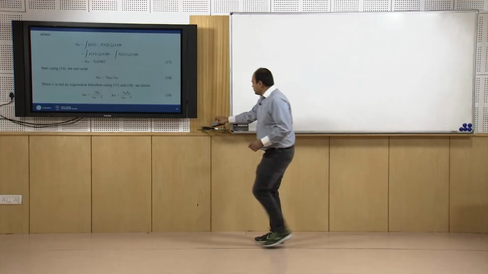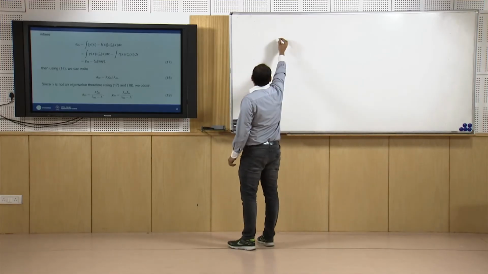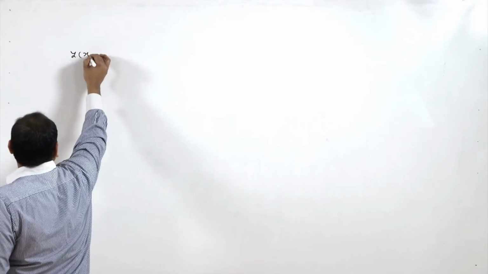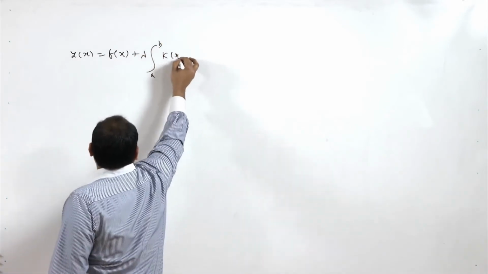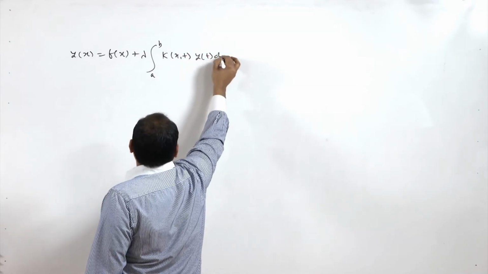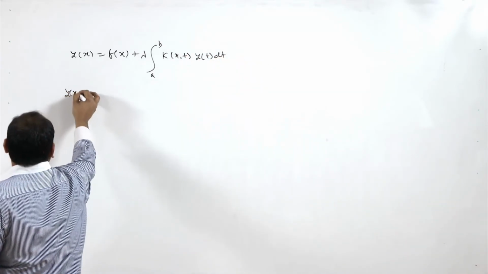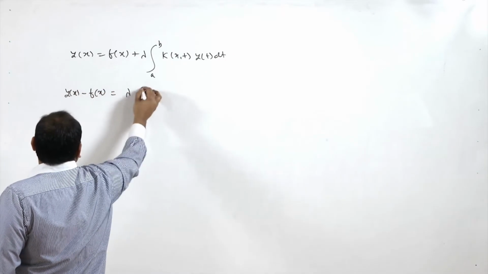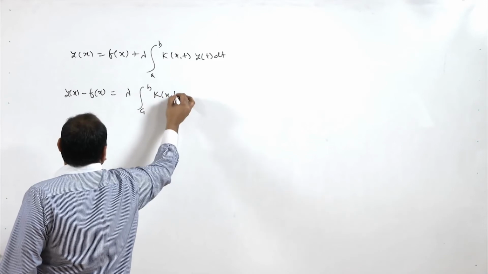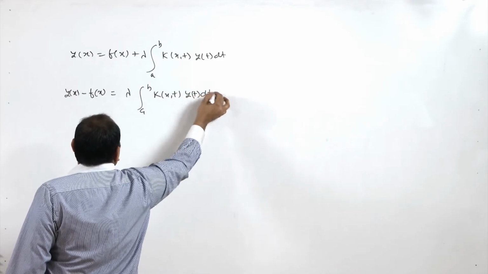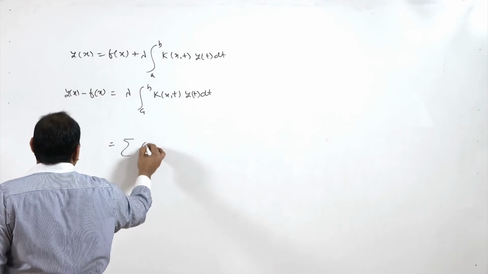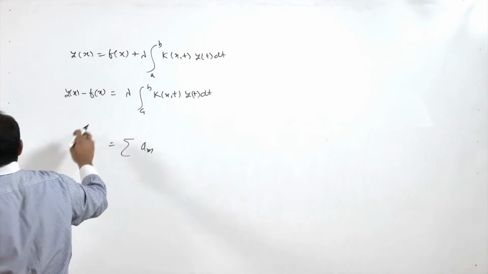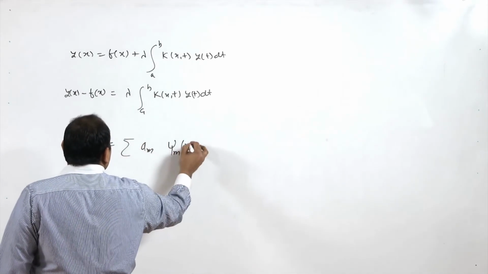Let me use it. We already know that y(x) is equal to f of x plus lambda times the integral from a to b of K(x,t) y(t) dt. Now you can take this out, so y(x) minus f(x) on this side equals lambda times the integral from a to b of K(x,t) y(t) dt, and then using the Hilbert-Schmidt theorem you can always write it as the sum of am psi m(x).